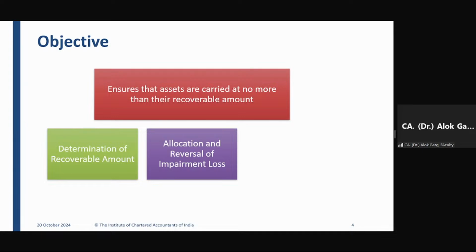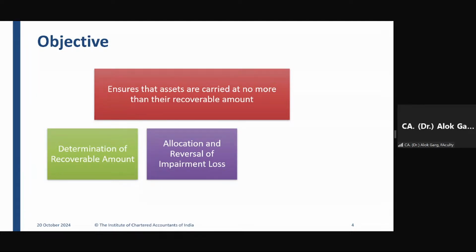If the recoverable value of the asset has gone down, it means the future economic benefit of the asset is decreasing. So we have to check the impairment, and if there is any impairment loss, we need to book the impairment loss. Okay. So on the asset side, we have to ensure that the assets in the balance sheet must be carried at not more than their recoverable value.